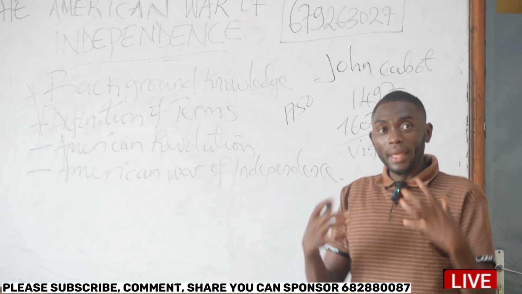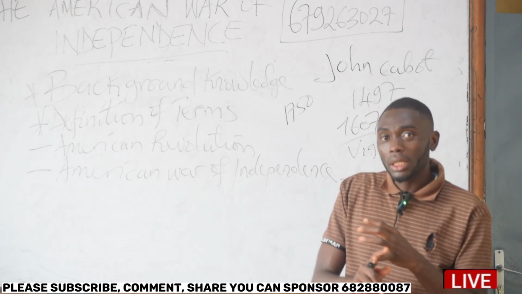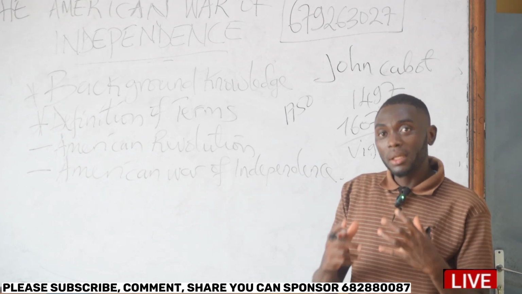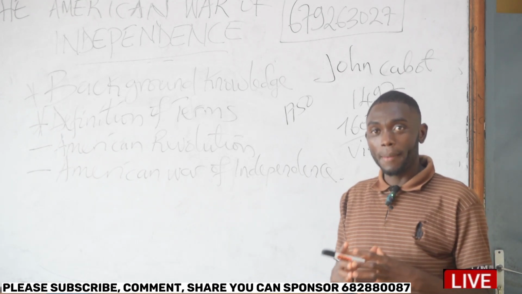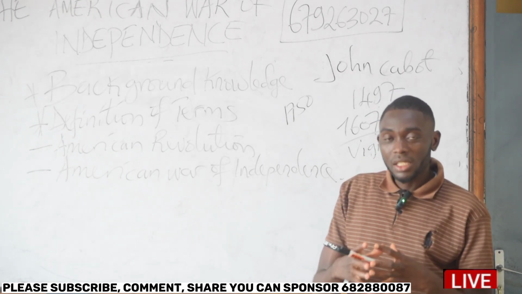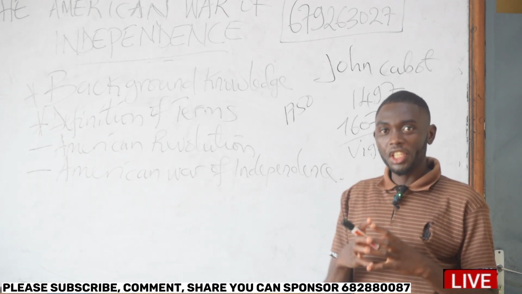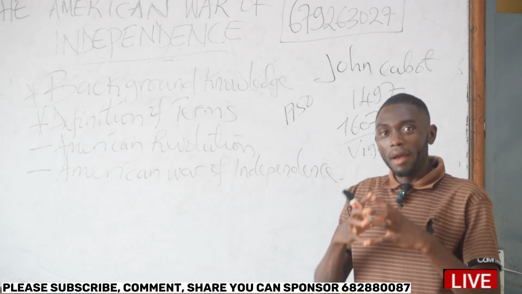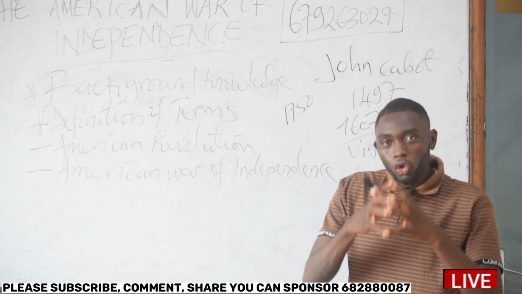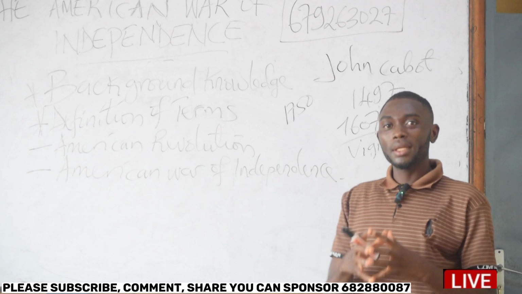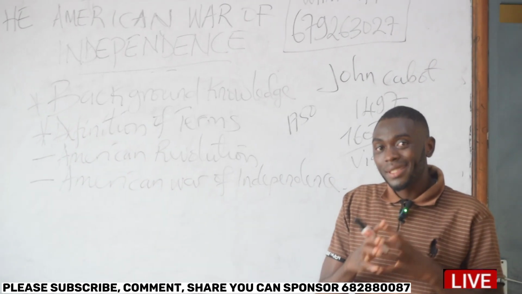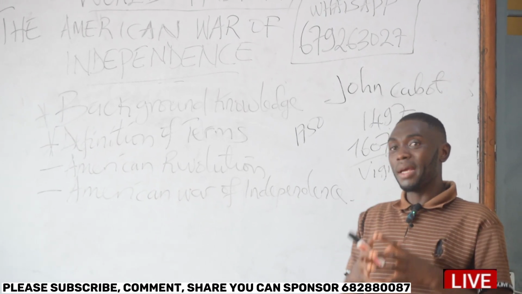These were territories such as North Carolina, South Carolina, Connecticut, Pennsylvania, Delaware, Maryland, Massachusetts, New Jersey, New Hampshire, New York, Georgia, Virginia, and Rhode Island.